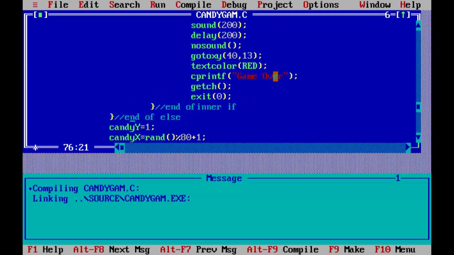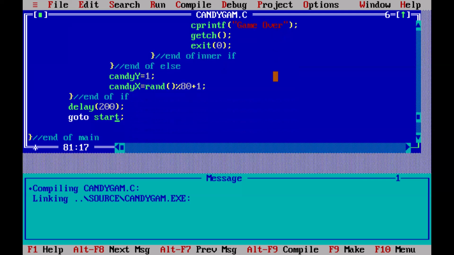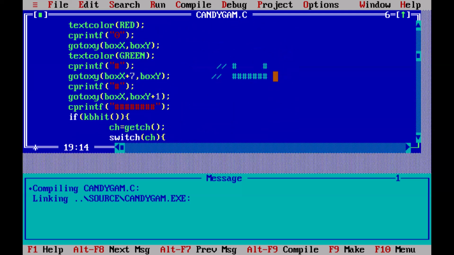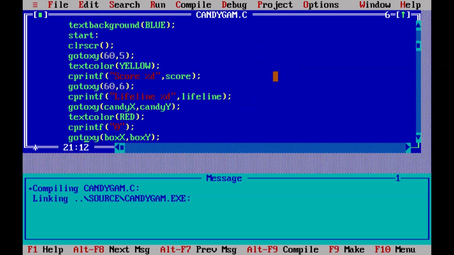Now this is the one iteration. At every iteration, candy y would be 1, that is at the top of the y-axis, and candy x will be randomly positioned at the beginning using the rand function modulo 80 plus 1, which means that it will never start with 0, and modulus 80, which means the x-axis is 80. I've given a delay of 200, and I've given goto start, which will go to the label I've given here, start. So it will again start the process.